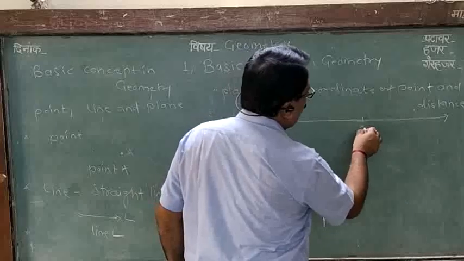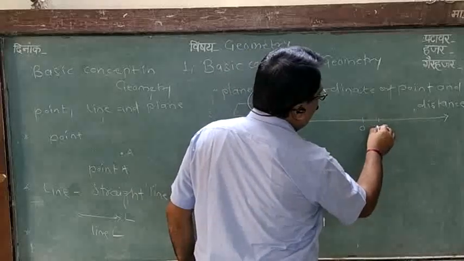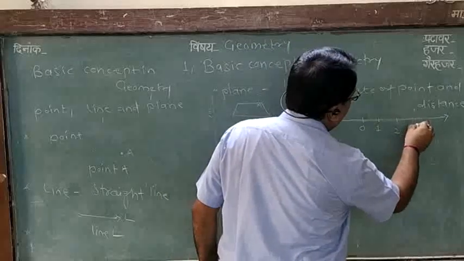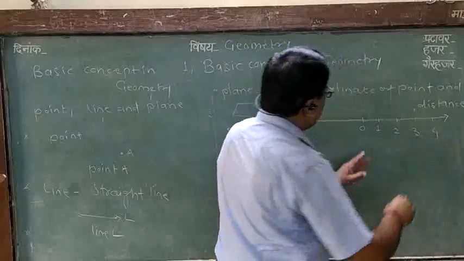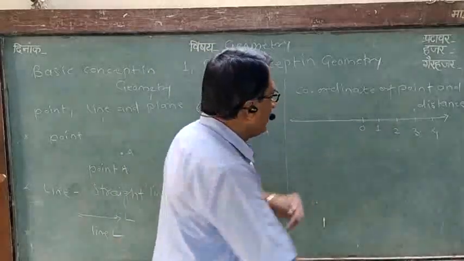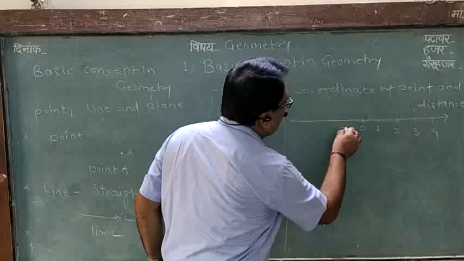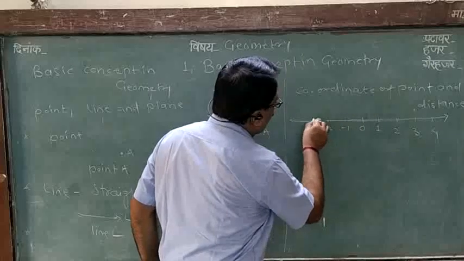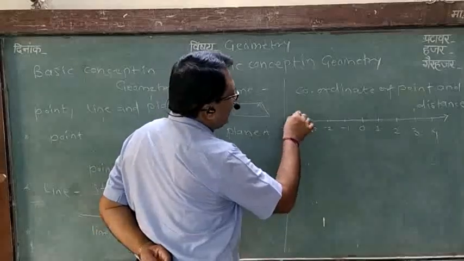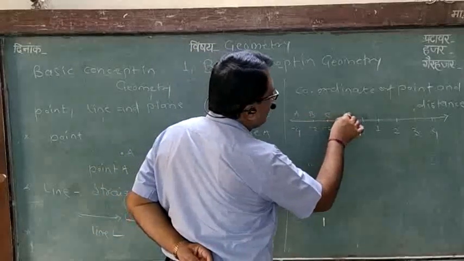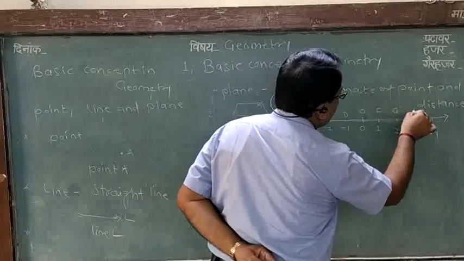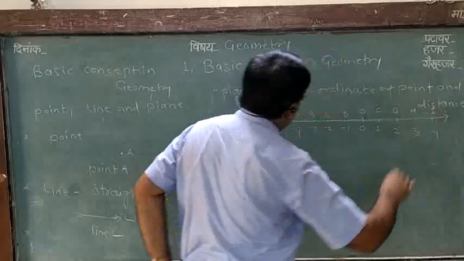This is 0, then 1 unit, then 1, 2, 3, 4. The right side of 0 is positive numbers, and the left side of 0 is negative numbers, minus 4. These points are A, B, C, D, this O, F, G, H and I.